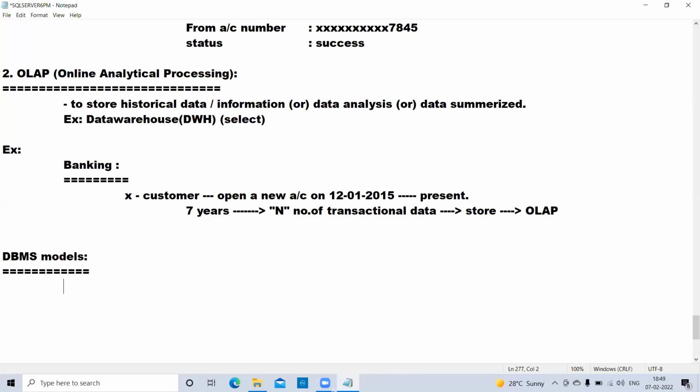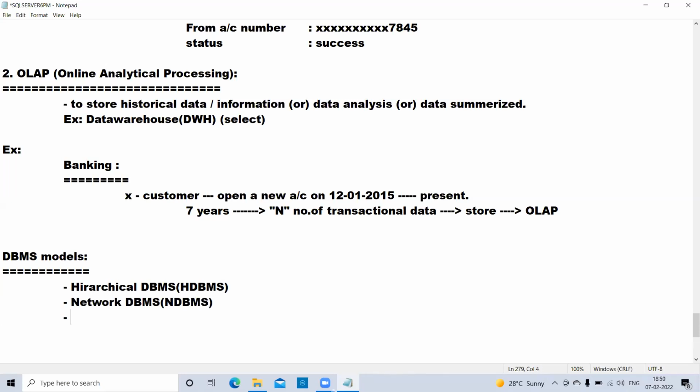Those we call the hierarchical database, the first model of DBMS. Listen to these points here. Hierarchical database management system, shortly we call it HDBMS. And the second one is called the network DBMS, which we call NDBMS.